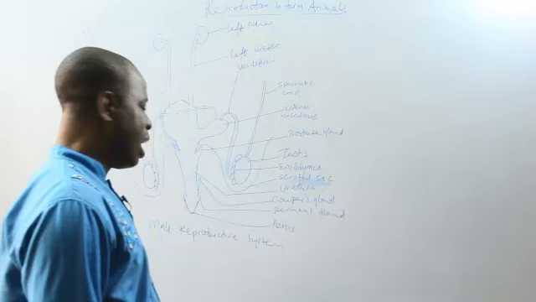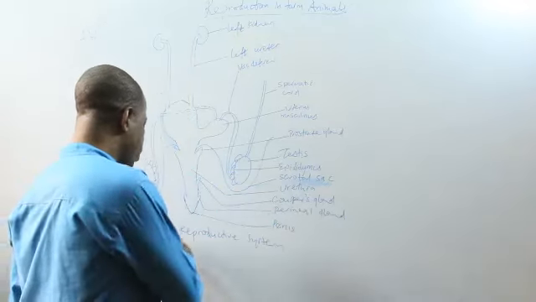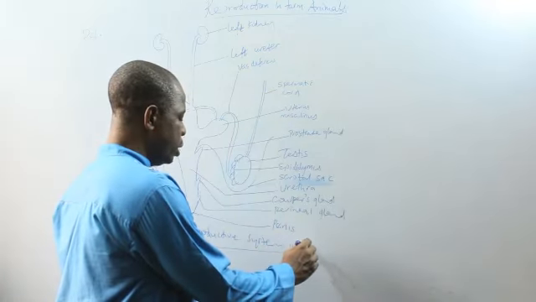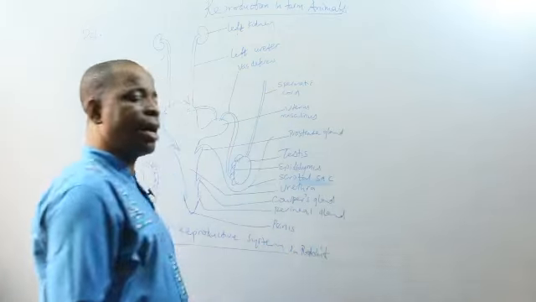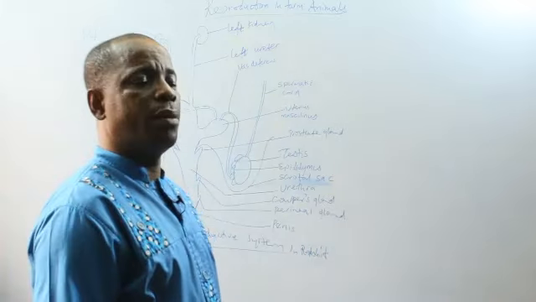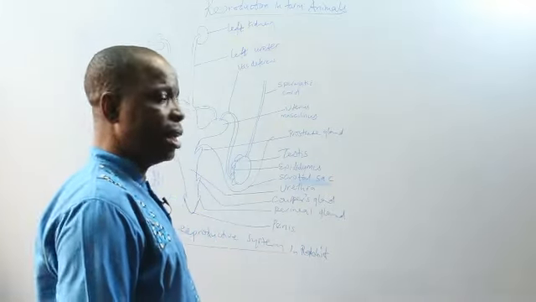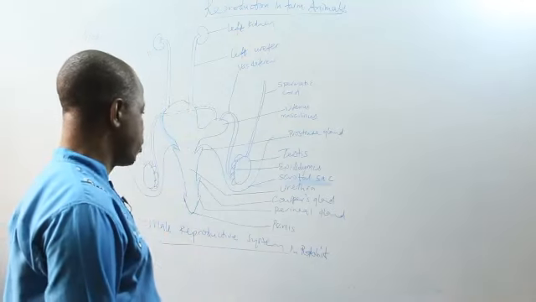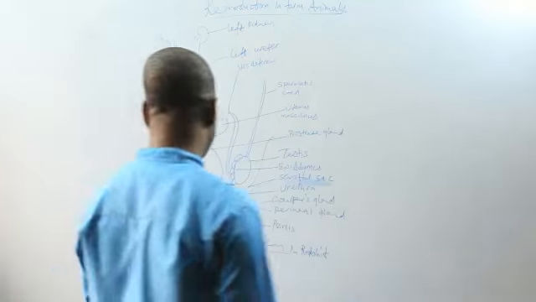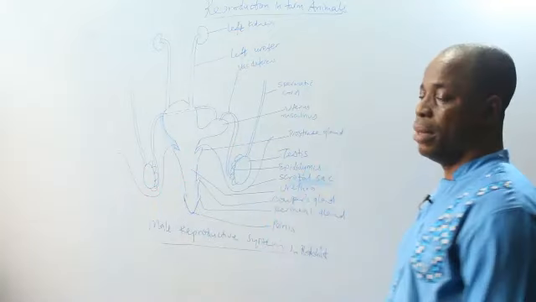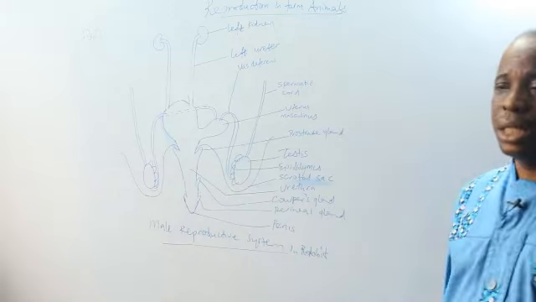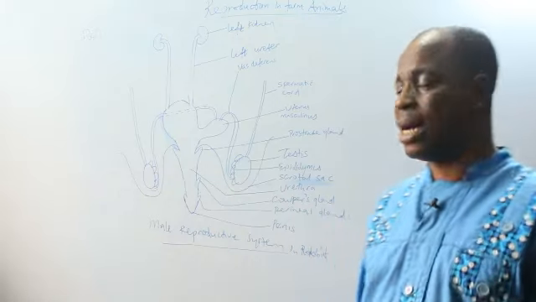On the board, I have drawn the diagram of a male reproductive system in a rabbit. This also can be used for other male animals like goats, like cattle, etc. Now, the most important organ in the reproductive system of a male animal are the testes.